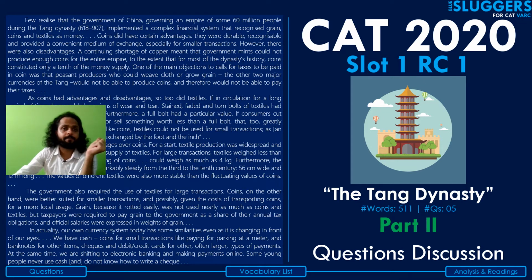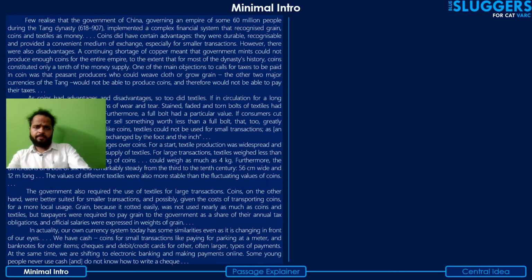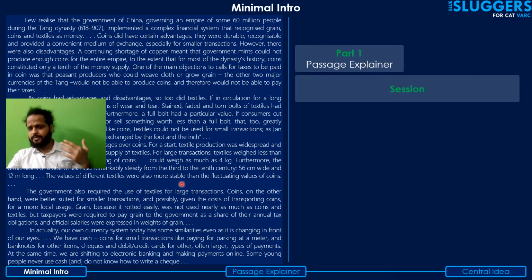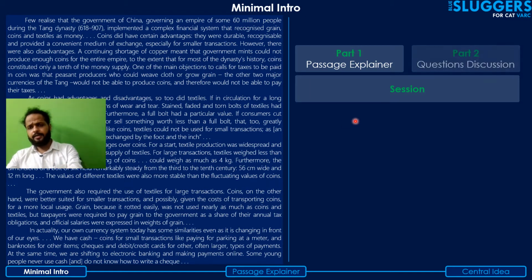Okay, so let's start. Now for those of you who might be watching these sessions for the first time, I'll just take you very briefly through the structure of the sessions. Every single session caters to one RC, and a session is made up of two parts. The first part is where I explain to you the passage in detail, paragraph by paragraph, and the second part is where I take you through the questions, where we discuss the questions.